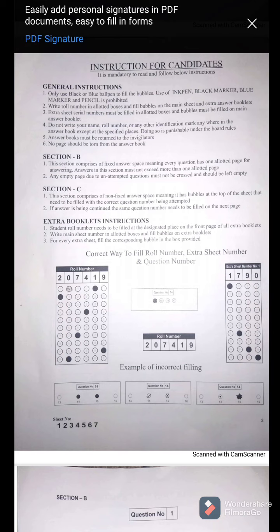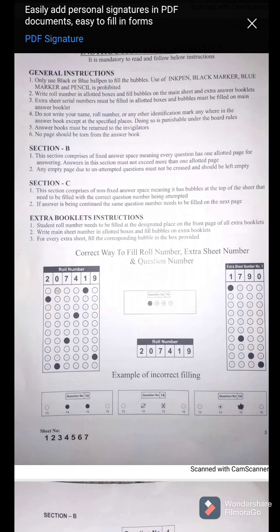So this is very obvious and very clear to you all that you have to return your answer books to the invigilators. You cannot take any of the paper with you out of the examination hall. Okay? No page should be torn from the answer book. You're not supposed to tear any of the pages from the answer book. Okay?